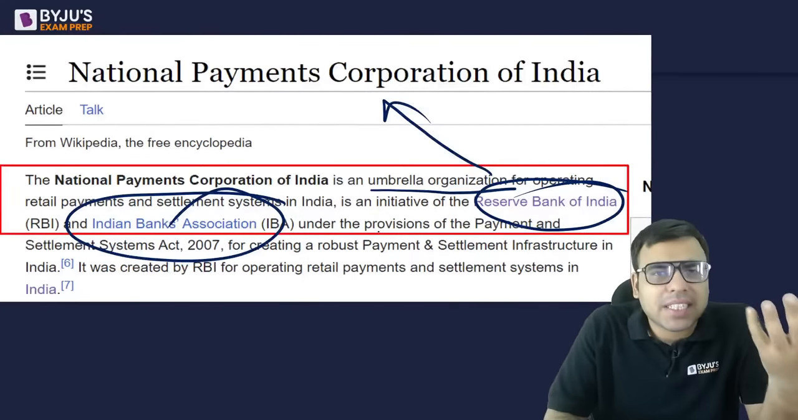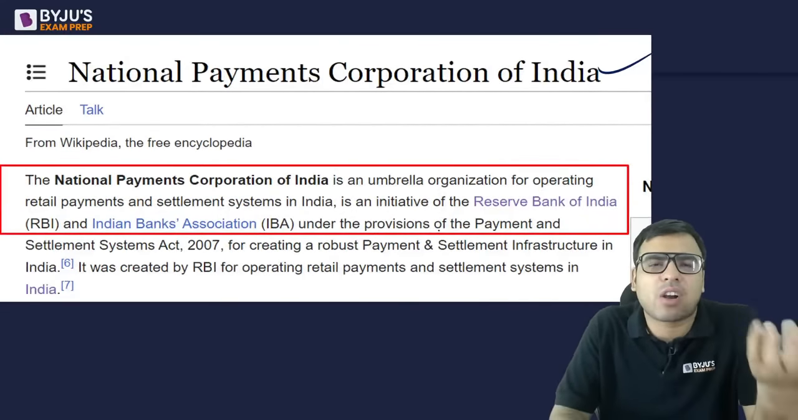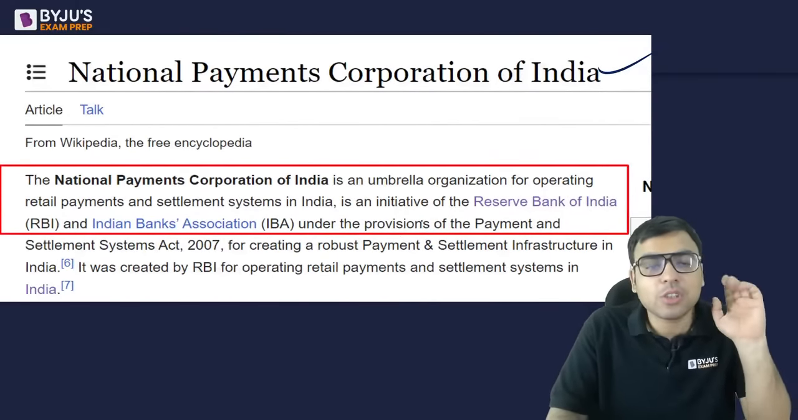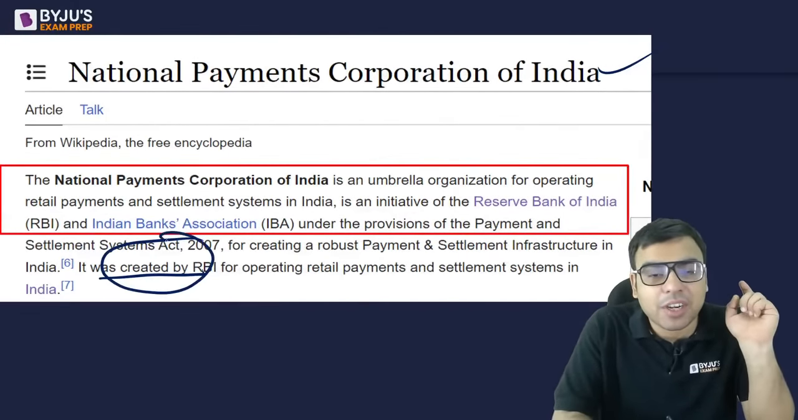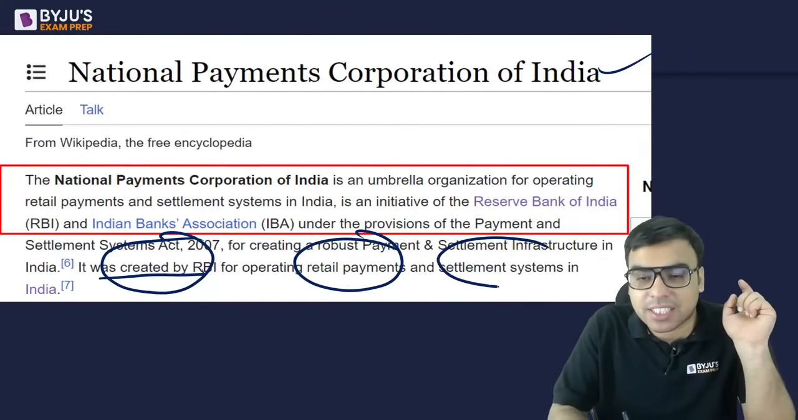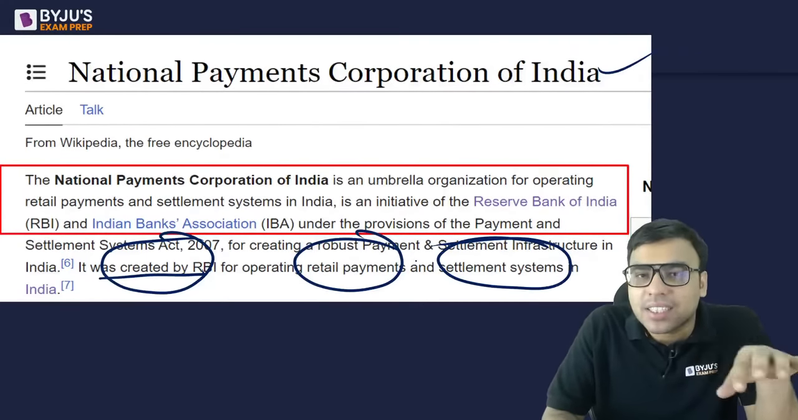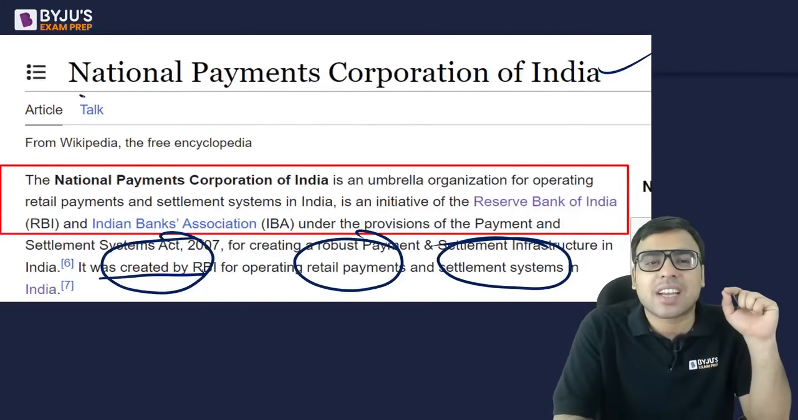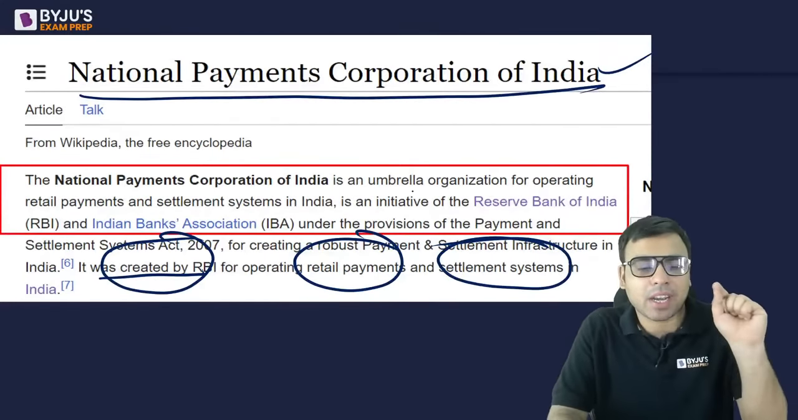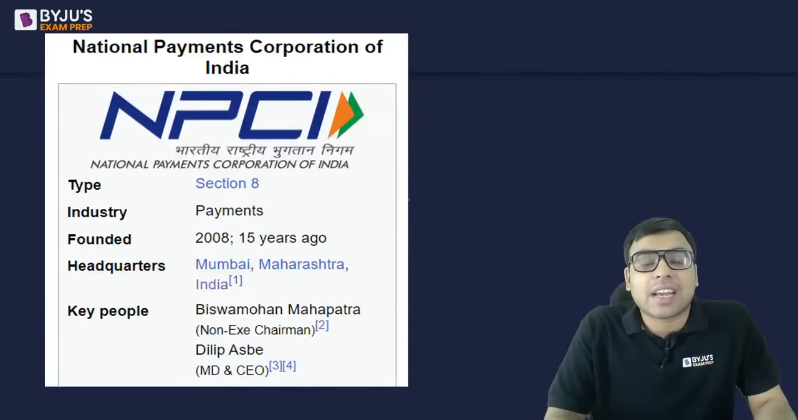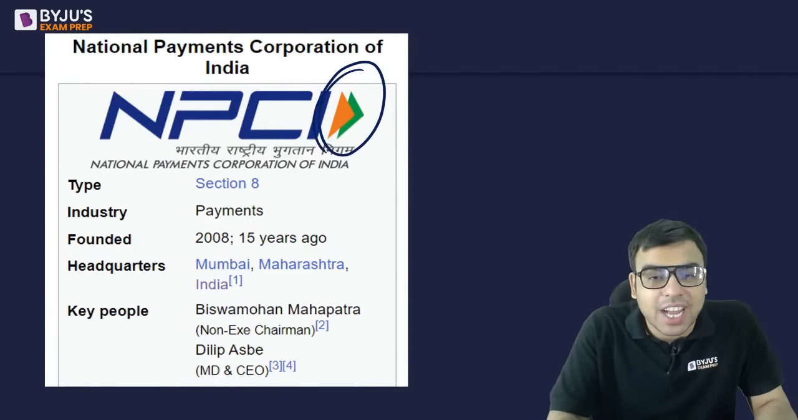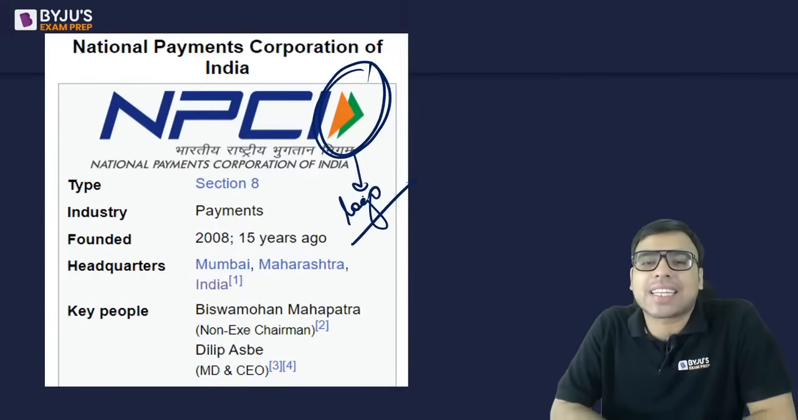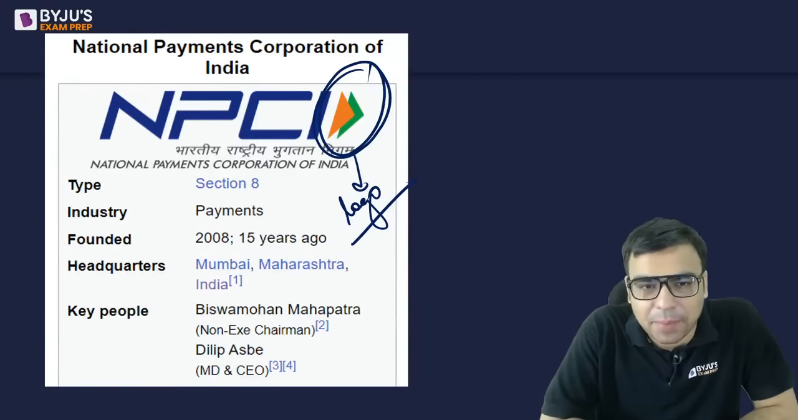In fact, at many places it says that it is one of the divisions of NPCI, RBI and all. It was created by RBI for creating retail payments and settlement systems. So all the ATM-based and UPI-based transactions are controlled and regulated by the National Payment Corporation of India, right? This is its logo. Wherever you see this, you should be sure that this is the logo of the National Payment Corporation of India.